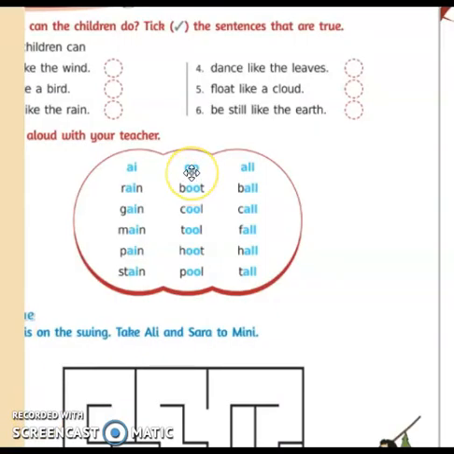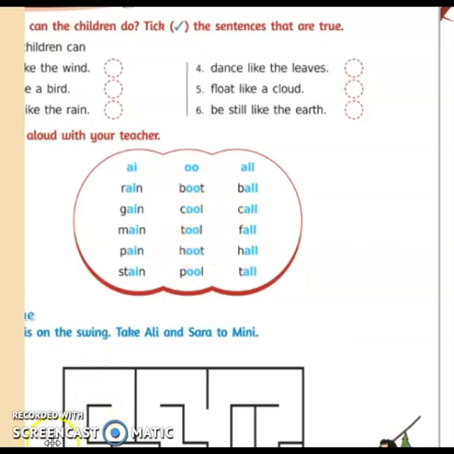So next is the OO sound. You have both short and long sound. Here all you have is long sound. Oo. B-O-O-T, boot. C-O-O-L, cool. Boot refers to your shoes. Cool, very cool, chill.